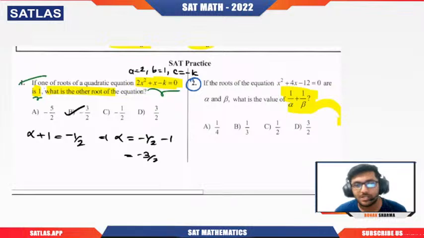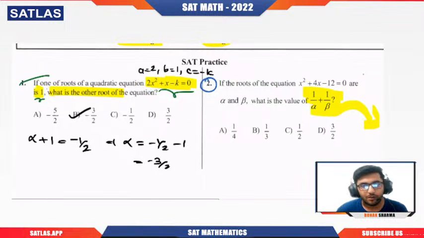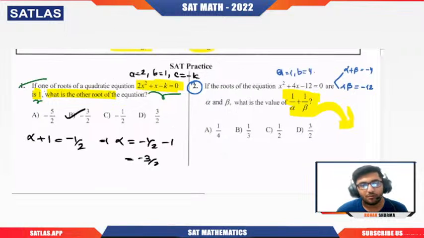Okay, it should be only sum of roots and product of roots. So from here, first of all, let us calculate alpha plus beta. That will be minus 4. If we calculate alpha beta, that will be minus 12. Why? Because a is 1, b is 4, c is minus 12. Okay, now you can calculate minus b by a and c by a.